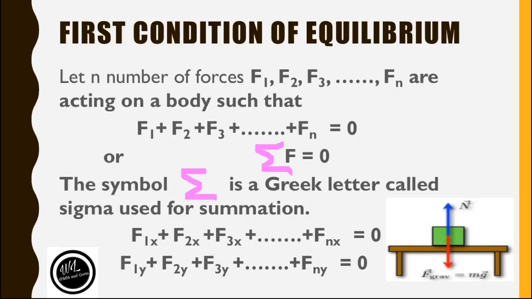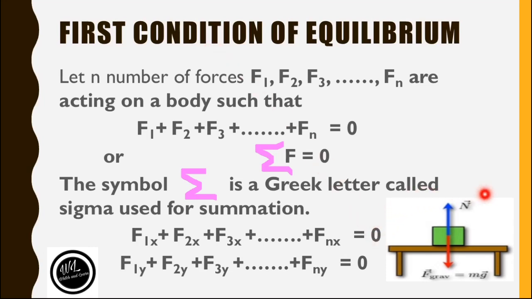We have two conditions for equilibrium. If we satisfy these two conditions, then a body will be called in a state of equilibrium. Let's talk about these two conditions. The first condition of equilibrium is stated as: a body is said to satisfy the first condition of equilibrium if the resultant of all the forces acting on it is equal to 0.